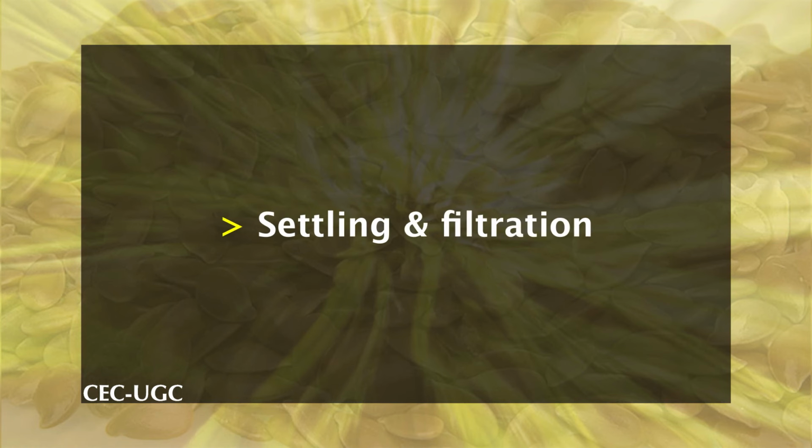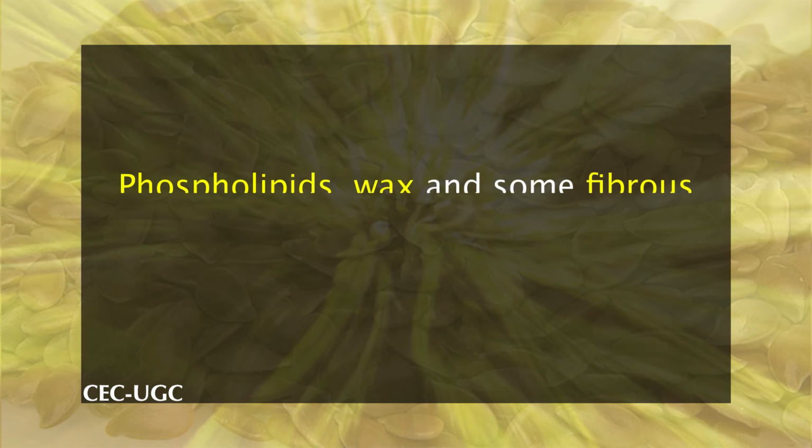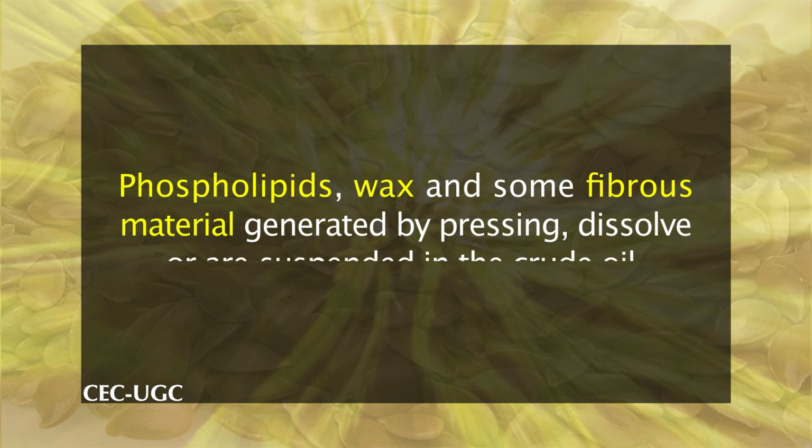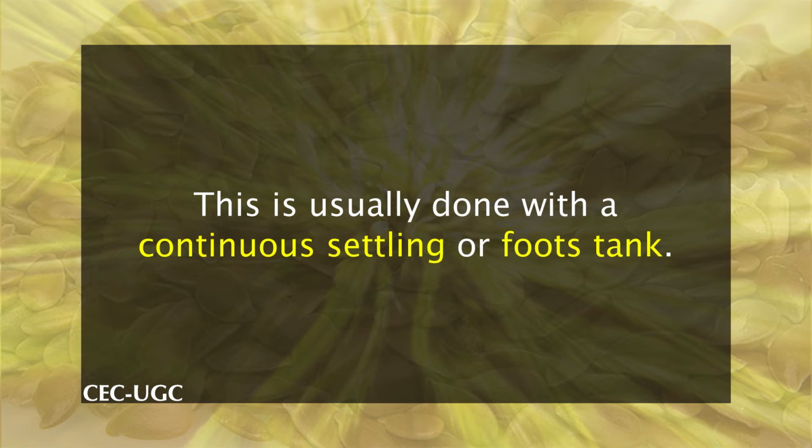Settling and filtration. During pressing, phospholipids, wax and some fibrous material generated by pressing dissolve or are suspended in the crude oil. Settling in tanks allows the separation of crude oil and sediment. This is usually done with a continuous settling or foots tank.